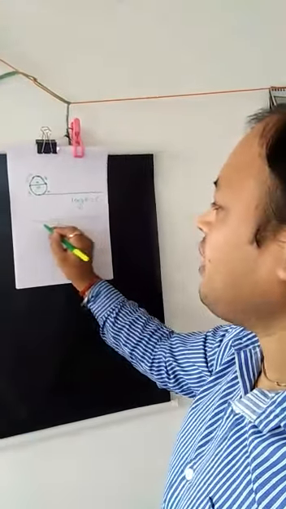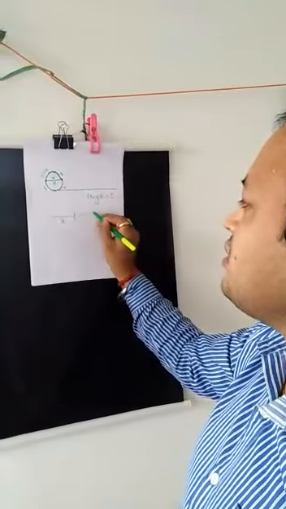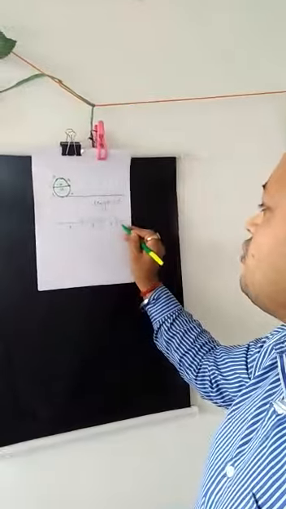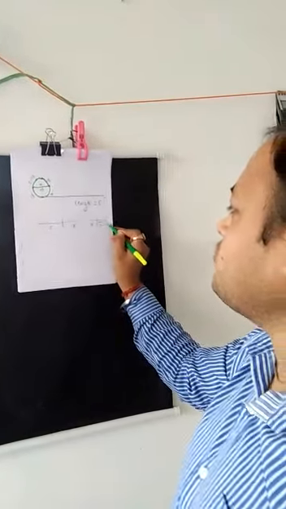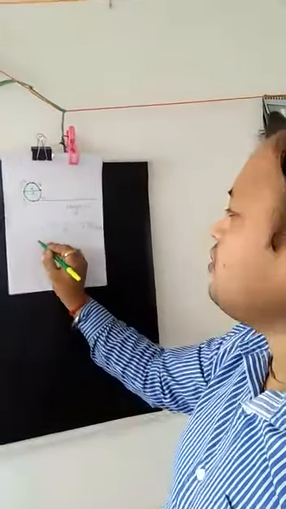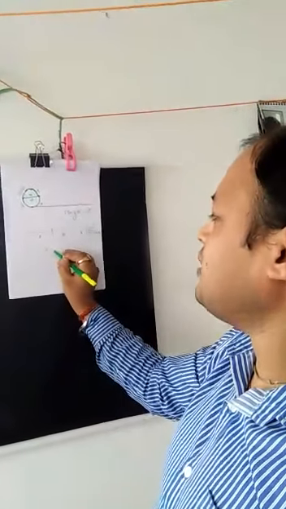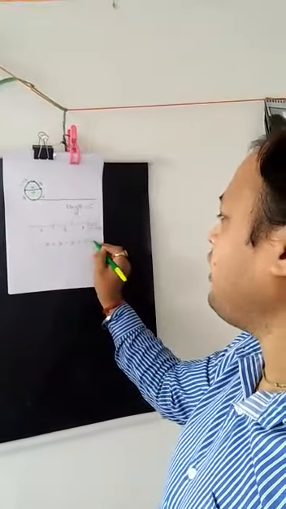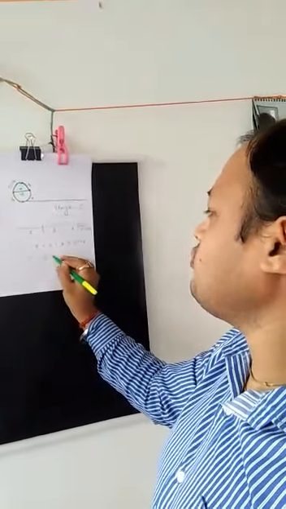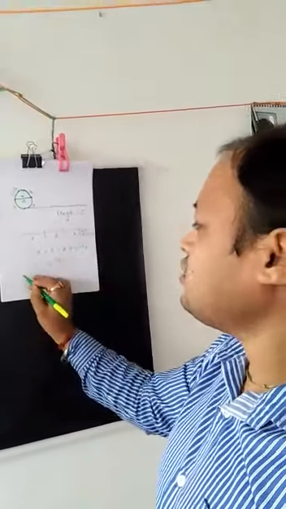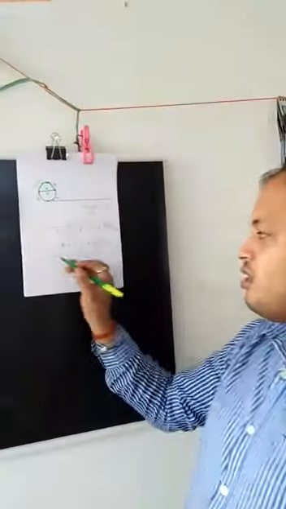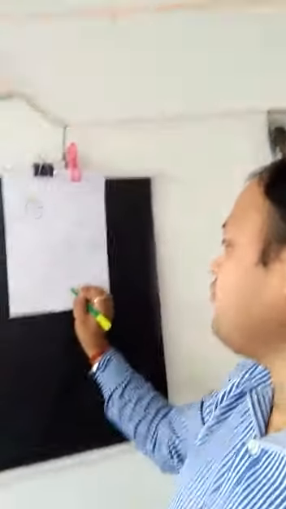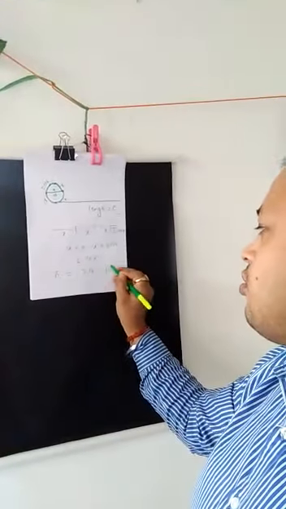So when we keep diameter x, this part is your 0.14 times of x. Now add x plus x plus x plus 0.14x. This is equal to 3.14x. So now we can see that the value of pi is 3.14 approx.